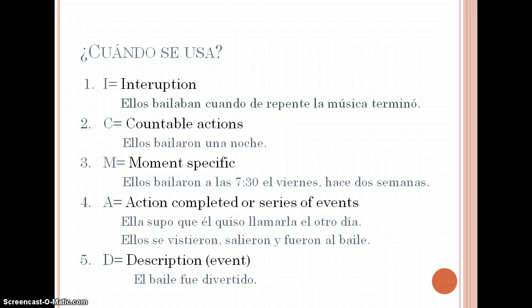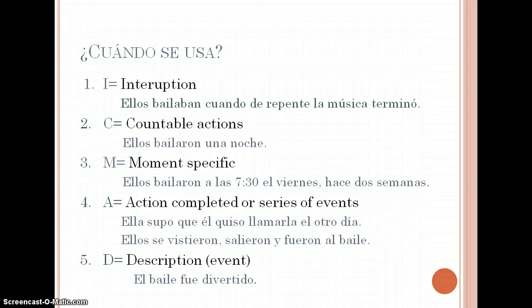So, ellos bailaban cuando de repente la música terminó. That interruption of the music stopped. That would be why we use the preterite there. C is countable actions. So, ellos bailaron una noche. M for specific moment in the past time. So, ellos bailaron a las 7:30 el viernes, hace 2 semanas.